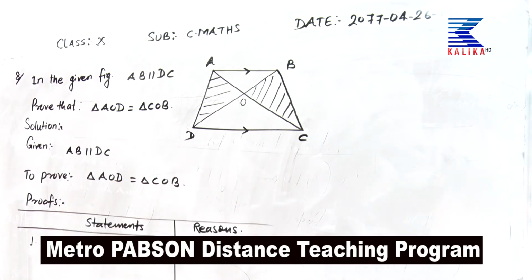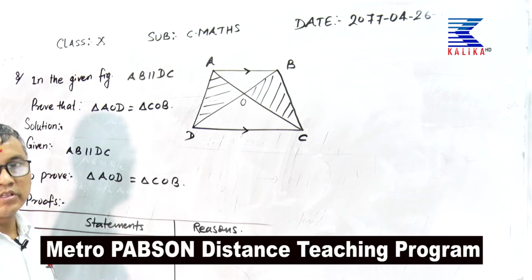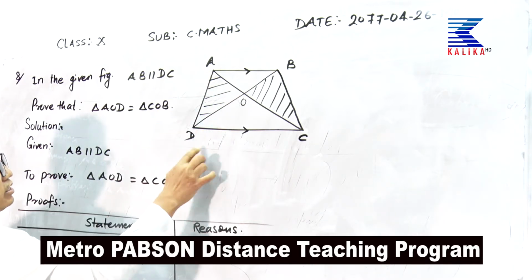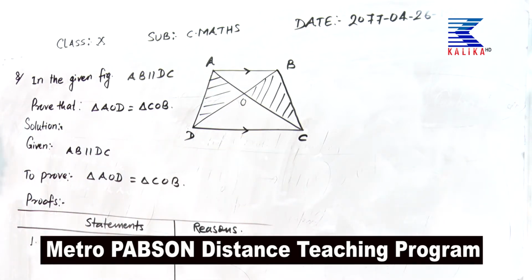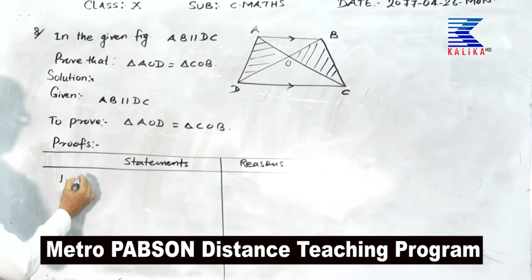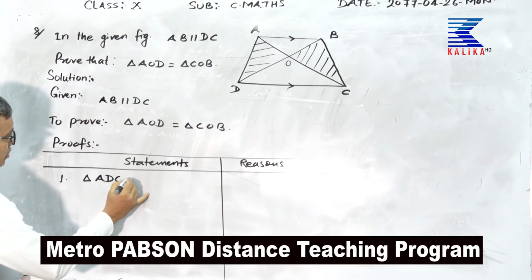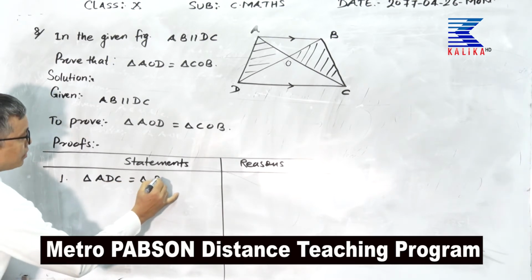Think about it: triangle ADC and BCD. These two triangles are equal to each other. Why? Because triangles on the same base and between the same parallels are equal in area, from theorem 4. Triangle ADC is equal to triangle BCD.